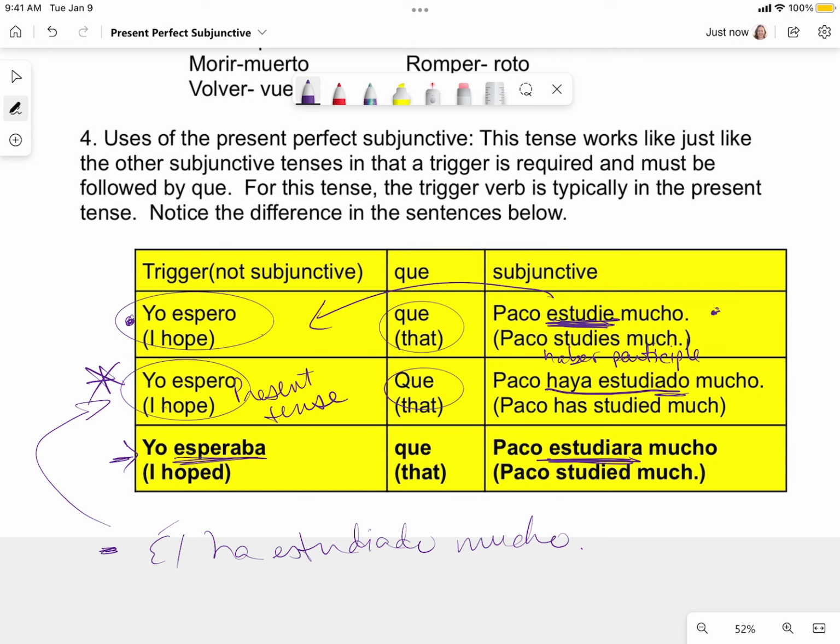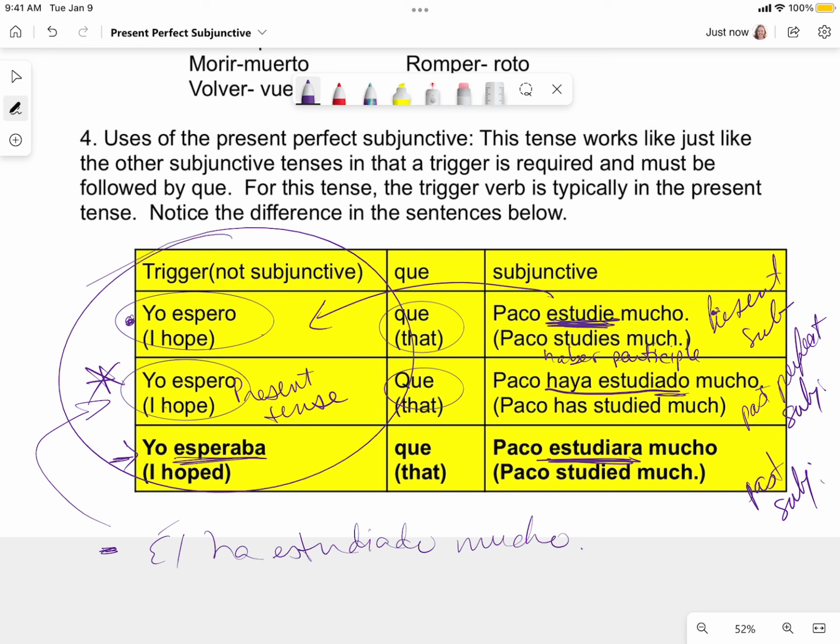And in the previous chapter before that, we did present subjunctive, right? So we had present subjunctive, present perfect, right? He has studied. And this was past subjunctive. All of them are in the subjunctive because they had that special trigger in the independent clause.